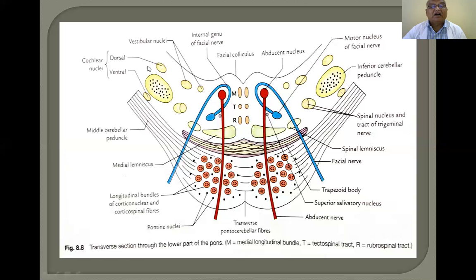So, dorsal and ventral cochlear nuclei: dorsal cochlear nuclei, ventral cochlear nuclei, inferior cerebellar peduncle. You see all these nuclei, how they are present in the lower part of the section of the pons. This is the facial colliculus. So, in the section of the lower part of the pons, you have to mention the facial colliculus. These are the features.